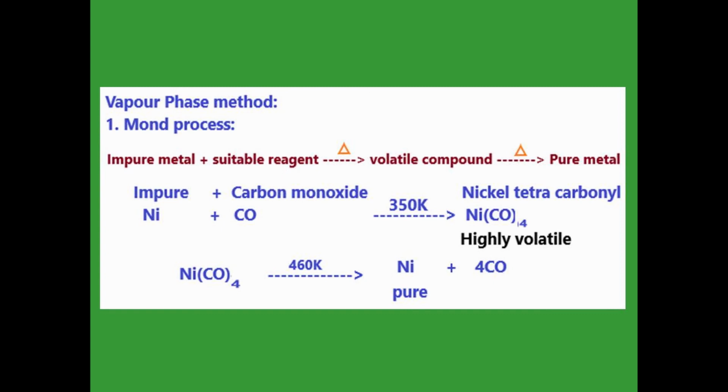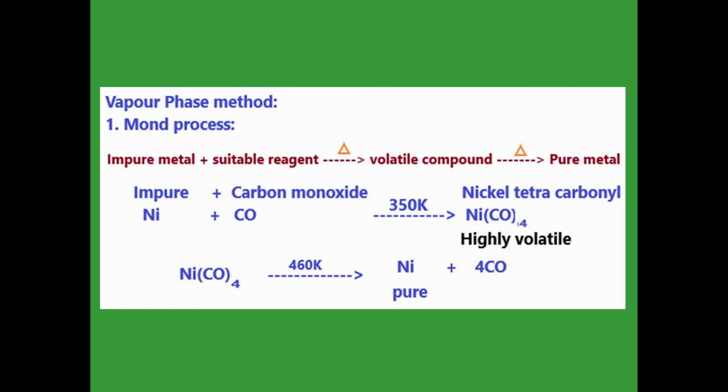Let us see the Mond process. It is one of the vapor phase methods. In this Mond process nickel is used. First of all, the nickel is in impure form. The impure nickel is reacted with carbon monoxide. Afterward 350 Kelvin is given. It changes into nickel tetracarbonyl. See the formula: Ni(CO)4. It is highly volatile. Highly volatile means highly vaporable.